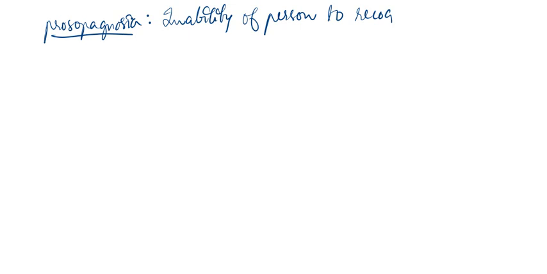It is the inability to recognize a known person's face. For example, previously the patient knew this person, but after a couple of years the patient is unable to recognize him. He knew that person, but he is unable to recognize the face. Now, why does this condition prevail? Let us check what actually this condition is.